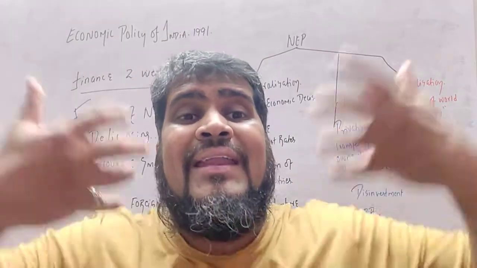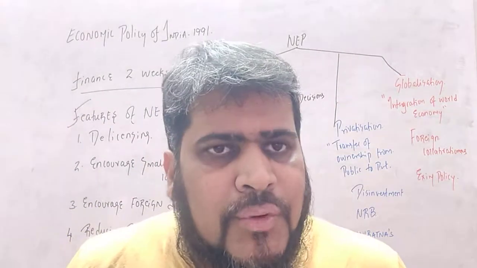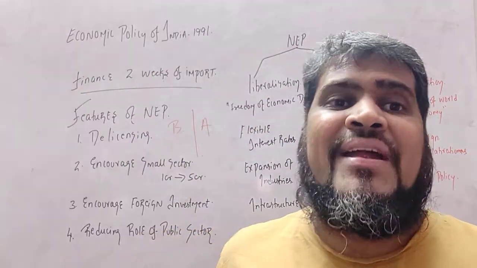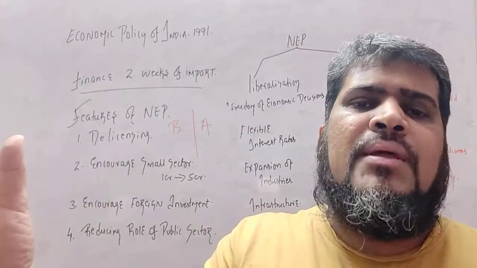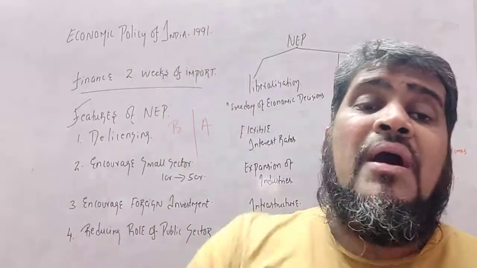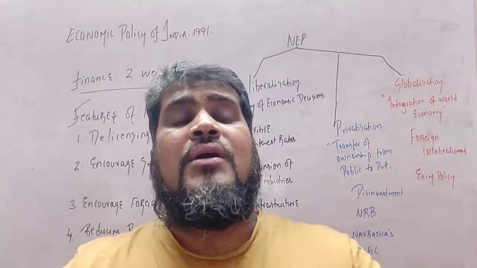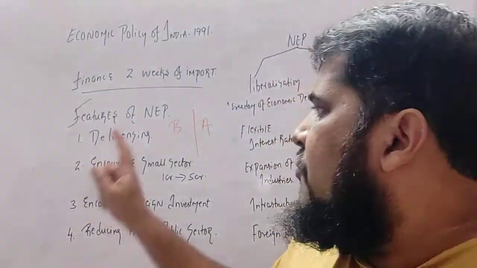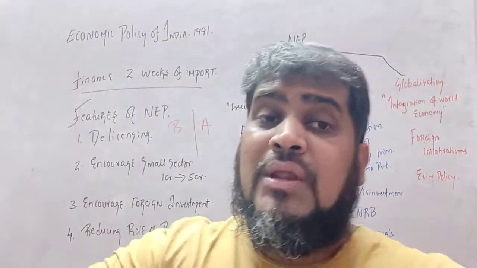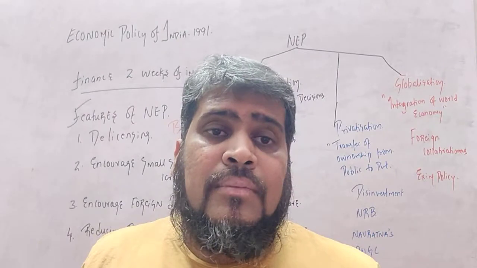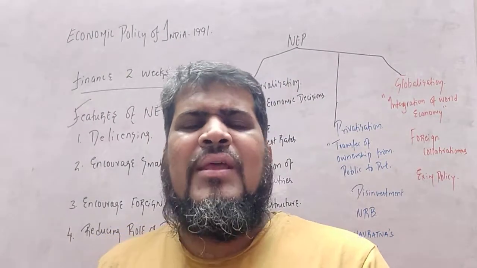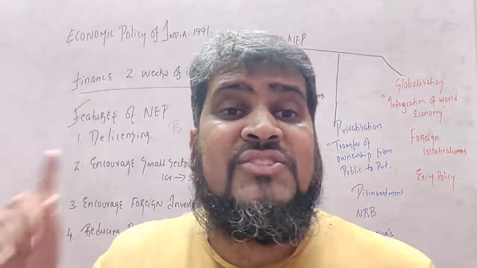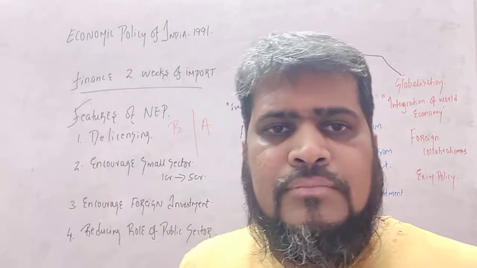So people got encouraged to start industries. Industries came into the market and we see the ripple effect. When industries come into the market, it generates employment, reduces poverty, and raises national income, and economic growth of the country takes place. The first one was de-licensing: to remove the license and make the procedure very, very simple to develop or establish an industry.